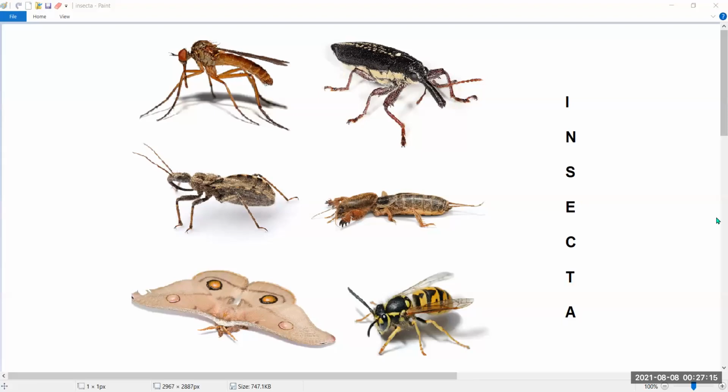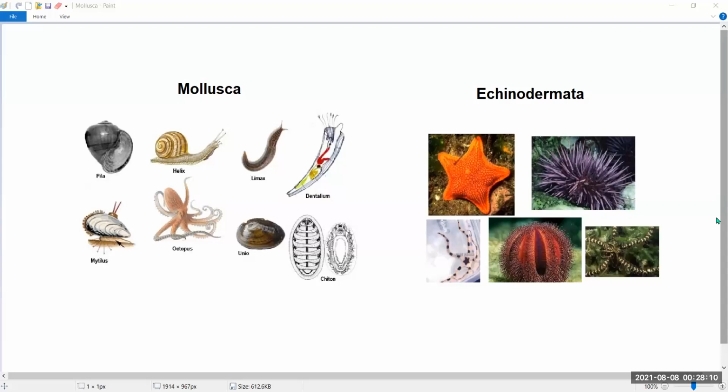The group Insecta, in which the body of the animals is divided into head, thorax, and abdomen. Insects have 3 pairs of jointed legs and bear antenna on their head for sensing. For example, butterfly, cockroach, housefly, etc.